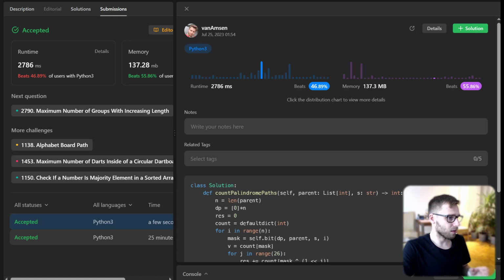We beat 46% with respect to runtime, and also 55% with respect to memory. So all good. And there you have it. That's how you solve problem 2791 using bit manipulation and DFS.